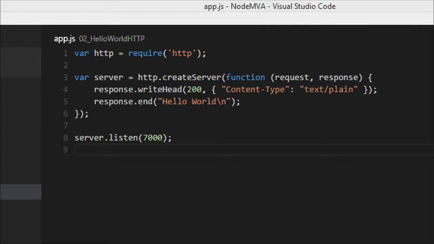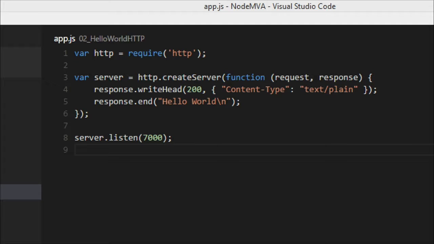Now, if you've ever taken a look at an HTTP header, you would have seen there's plenty of other headers that you can put. And with this object here, you can actually specify a lot of them. But for our case, we're just going to use text plain. Normally, you'll want to use HTML, of course, if you're sending HTML back. But in our case, we're going to keep it very simple and just use plain text. And before we end the response, we're going to say response.end hello world. Once this is done, this is going to send a response back to our browser, that's going to then display hello world, ideally.